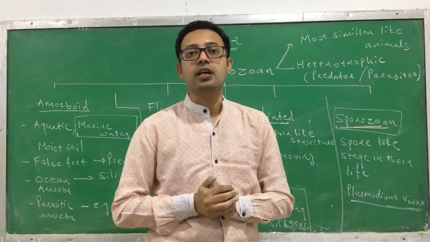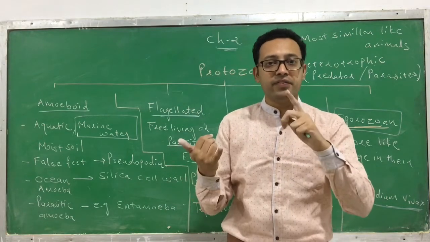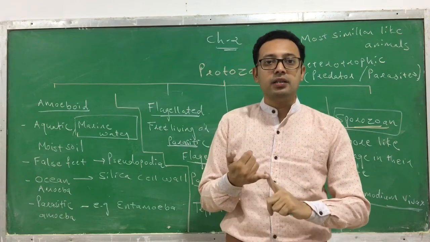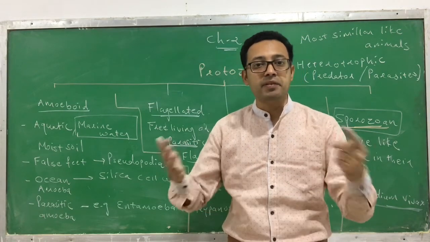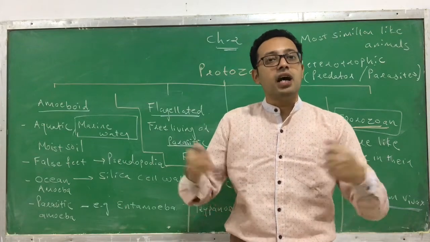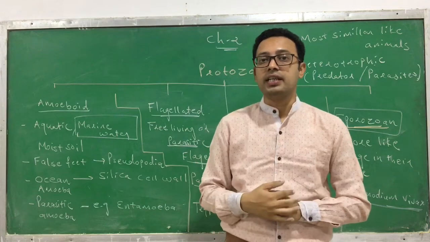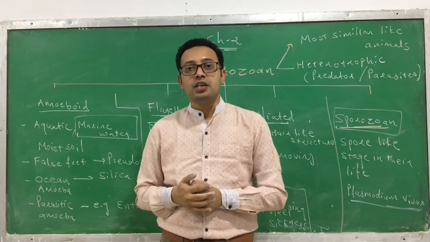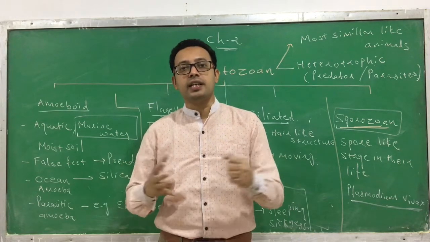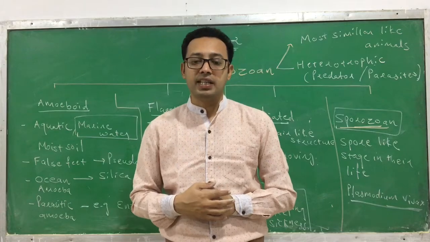So here we are finishing with kingdom Protista. We have finished with kingdom Monera, that includes bacteria. We have finished with kingdom Protista, which is subdivided into 5 classes. Now we have to start with the third kingdom, called kingdom Fungi. Let's discuss this kingdom Fungi. Today we will only learn the general characteristics of kingdom Fungi.